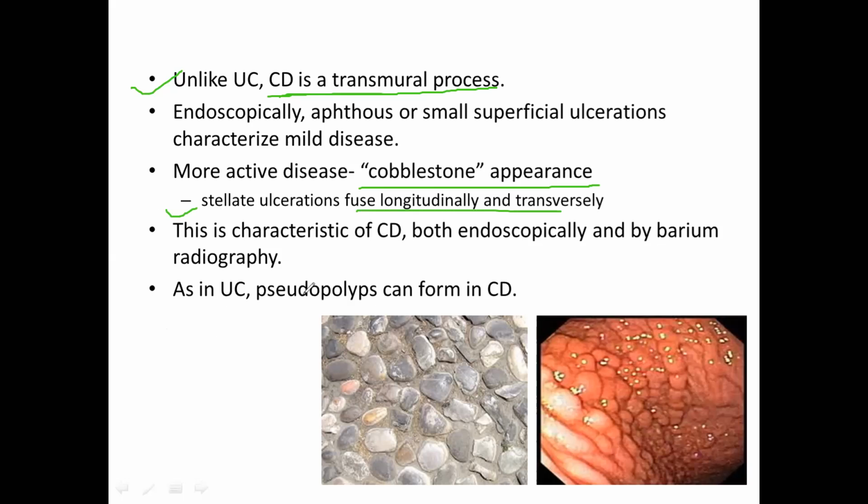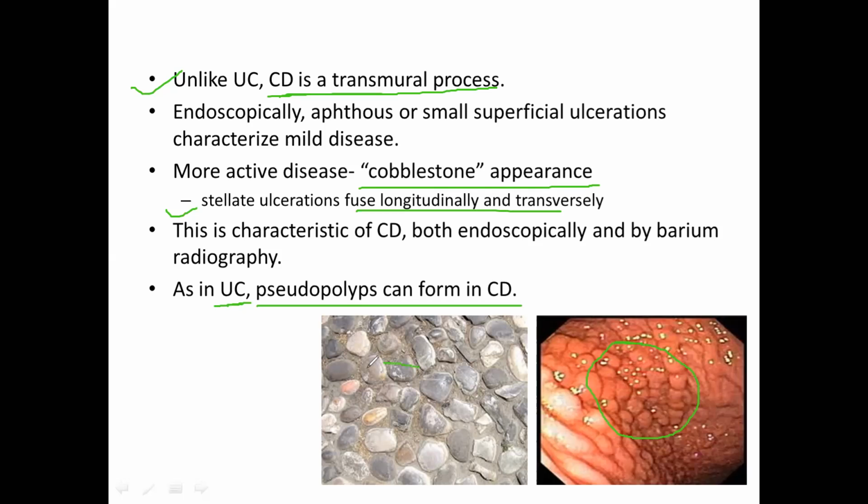As in ulcerative colitis, pseudopolyps can form in chronic disease also. We have seen the pseudopolyps, which were more prominent in ulcerative colitis, but this type of pseudopolyps can also form in Crohn's disease. This diagram shows the cobblestone appearance usually seen in Crohn's disease.